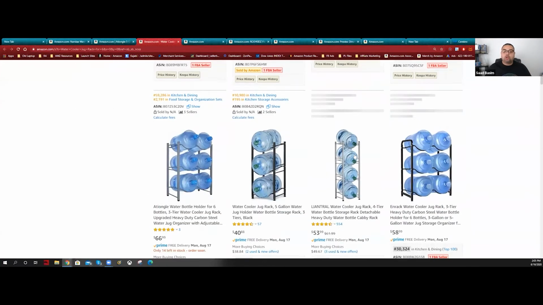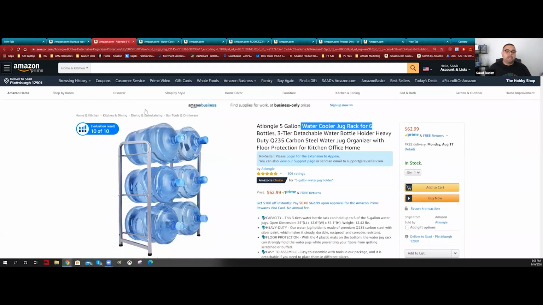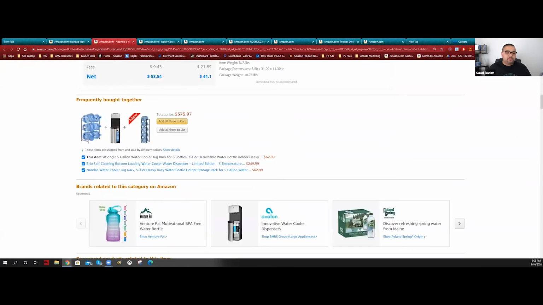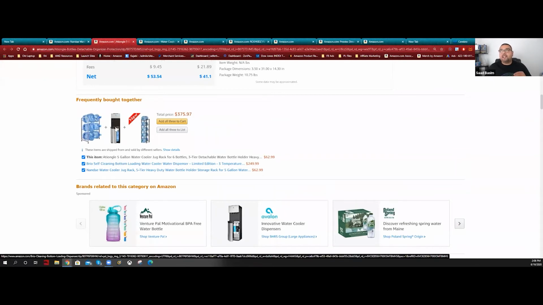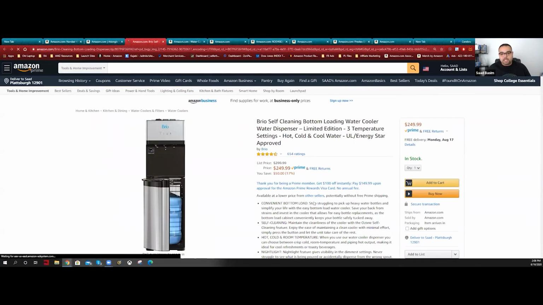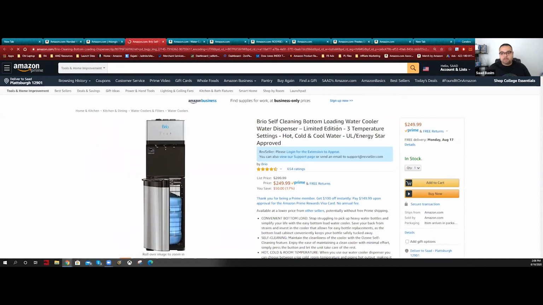But also, if you are here in frequently bought together, you can find that people who bought the water jugs also bought the water cooler. This is a very, very cool idea, especially if you're buying a high price item with low volume, maybe this is the next thing. Hey, let's see this one, a Brio self cleaning bottom loading water cooler dispenser.